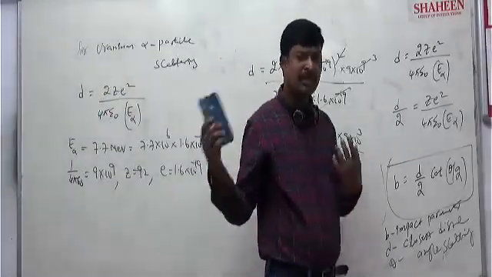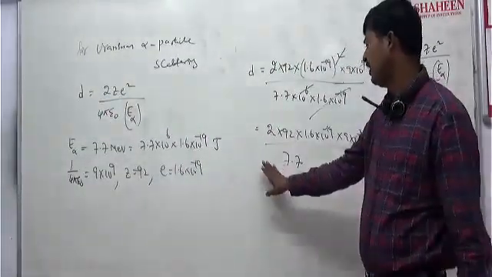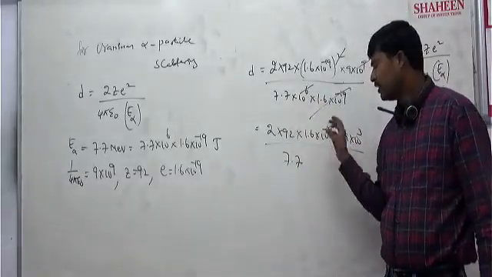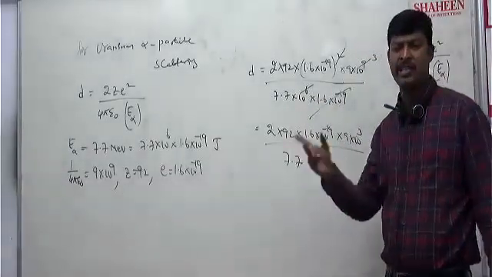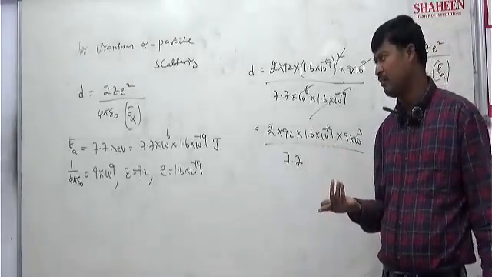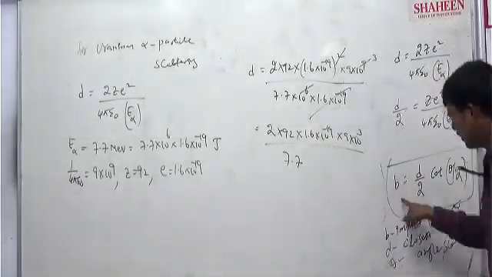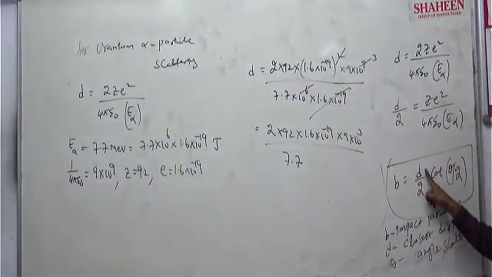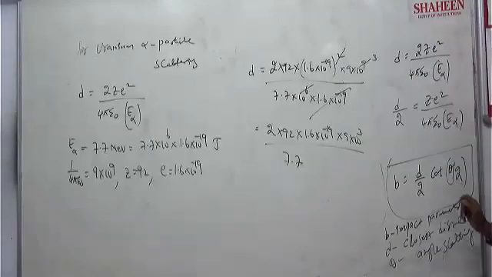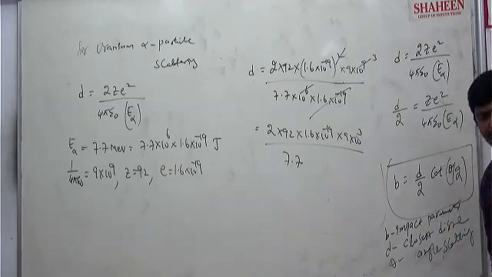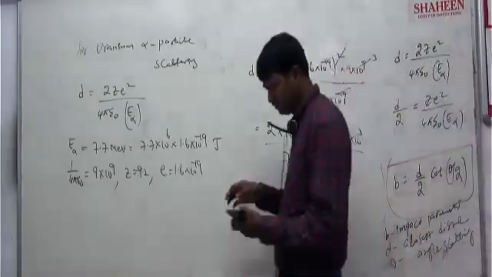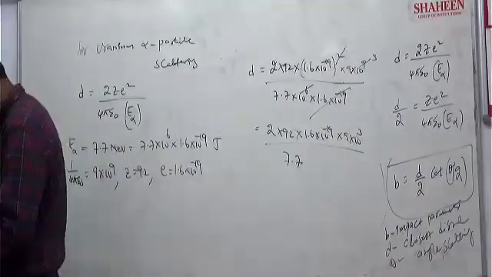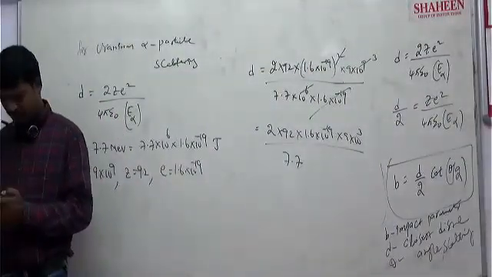Clear? In the same experiment, after calculating this D, if they give the scattering angle, like 60 degrees, can we calculate the impact parameter here? From there you calculated D, substituted here. Cot theta by 2. So theta is 60 degrees, given. Directly you can calculate. Clear? So in that way you need to calculate the cot.